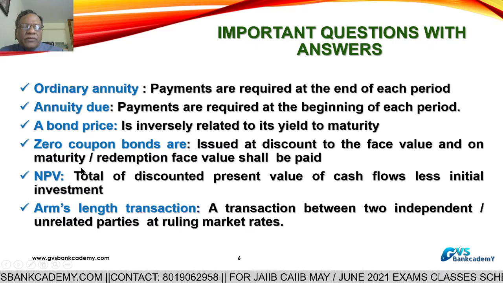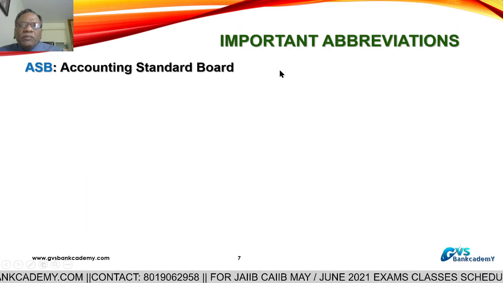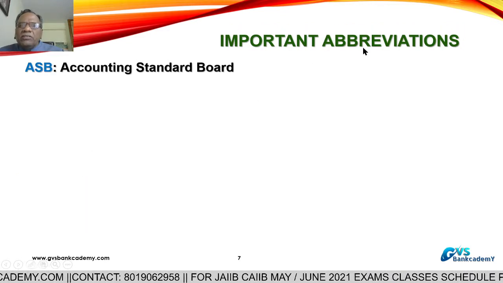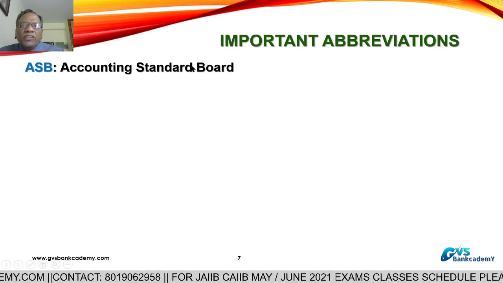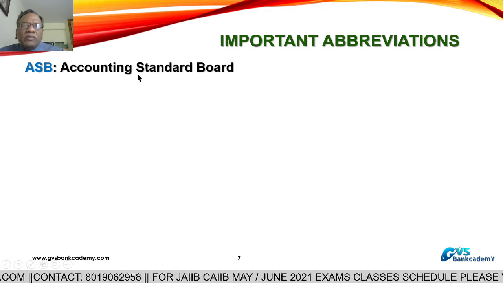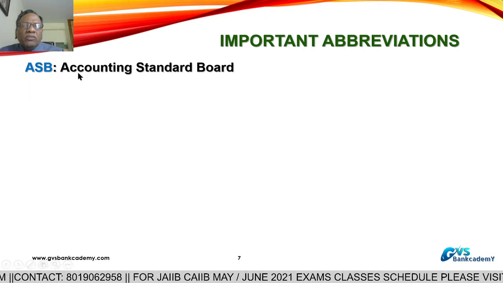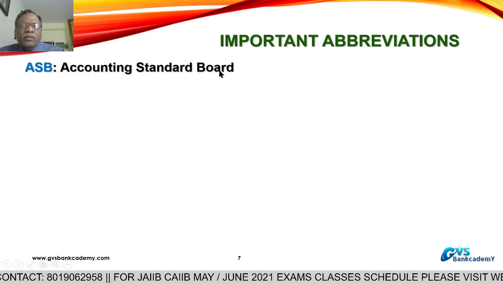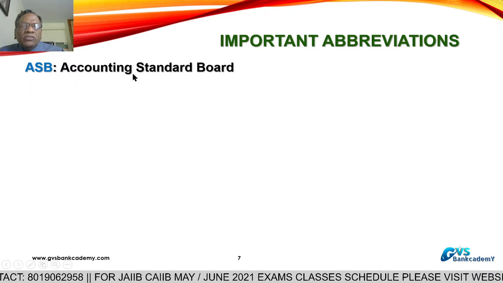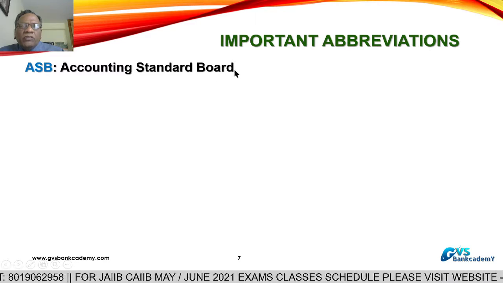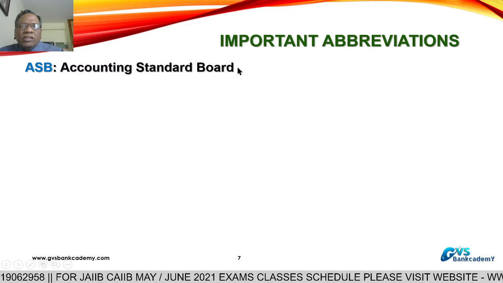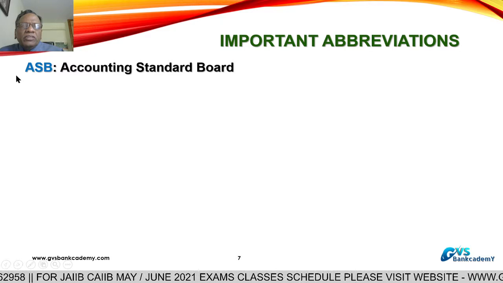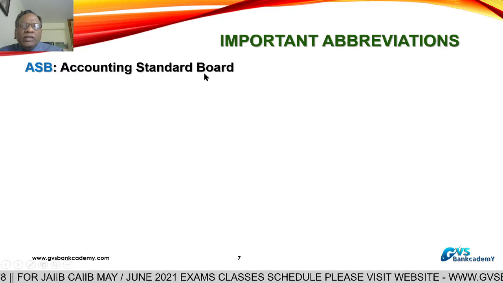These are some important questions. Now, some important abbreviations they ask in the examination or for the preparation of the accountancy paper, these are also required. ASB, Accounting Standard Board. Accounting standards are issued by the Accounting Standard Board of ICAI, Institute of Chartered Accountants of India. So that's why ASB, Accounting Standard Board.